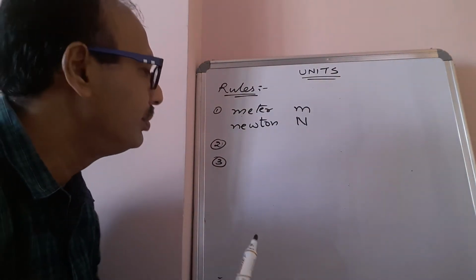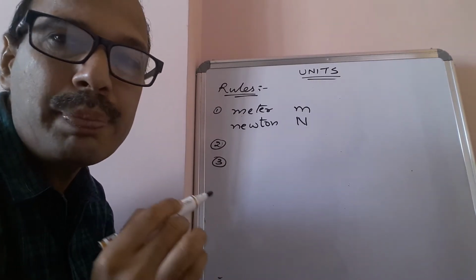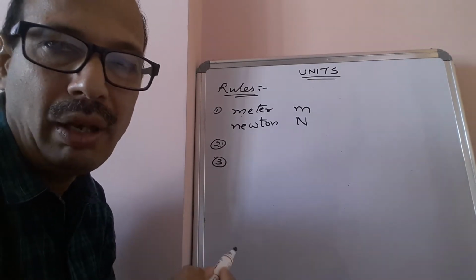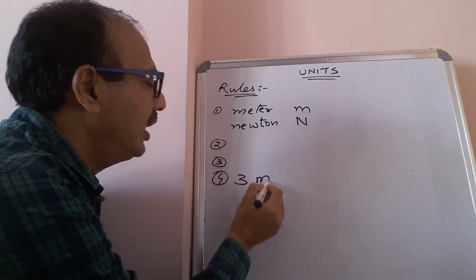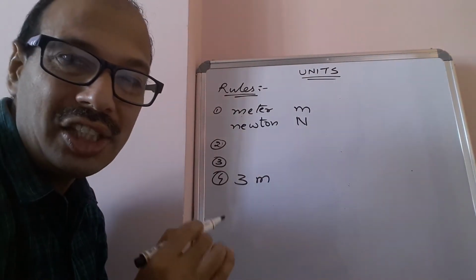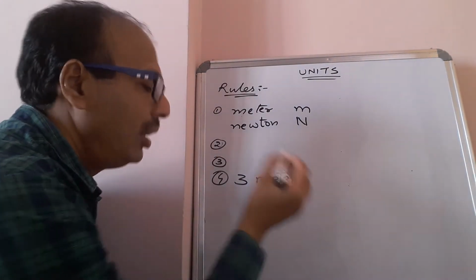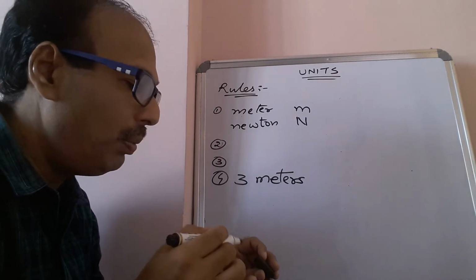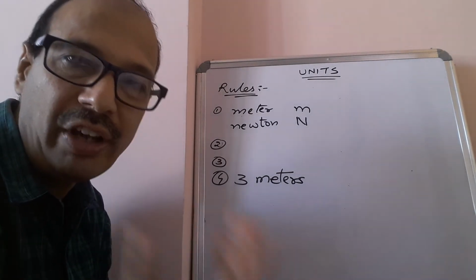Next, units should not be pluralized. For example, while writing 3 meter, you should not write 3 meters. It should not be written in plural form. Always it should be meter only. For example, 5 kg.